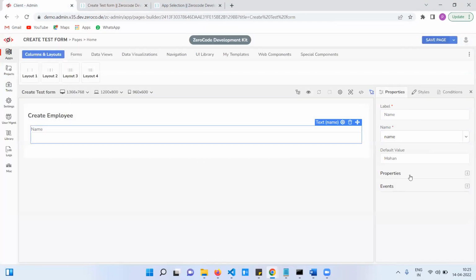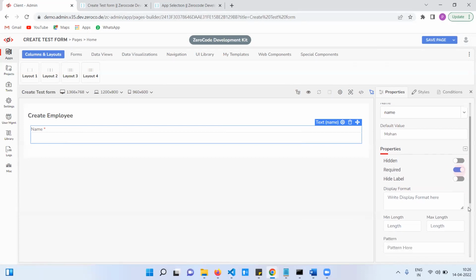We have different types of properties. Let's say hidden. Sometimes based on a condition, you need to hide that field. Sometimes if we have roles, for example, or a requirement, you need to make this input mandatory.